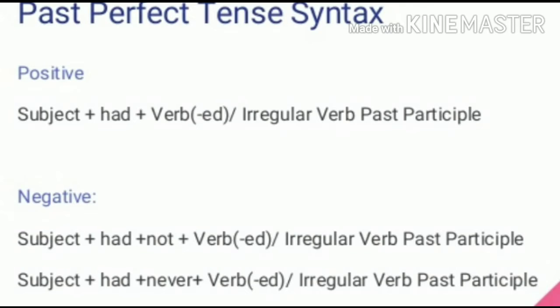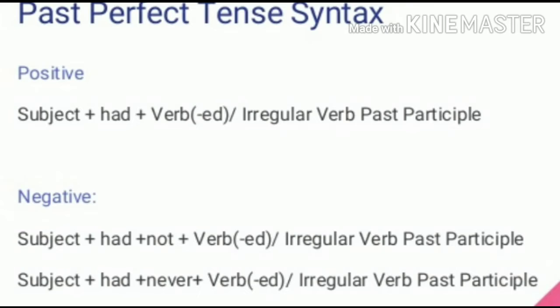If the sentence is positive, subject plus had plus verb ed or irregular verb or past participle. If the sentence is negative, we have to use subject plus had plus not plus verb ed or irregular verb past participle. Subject plus had plus never plus verb ed, irregular verb, past participle.